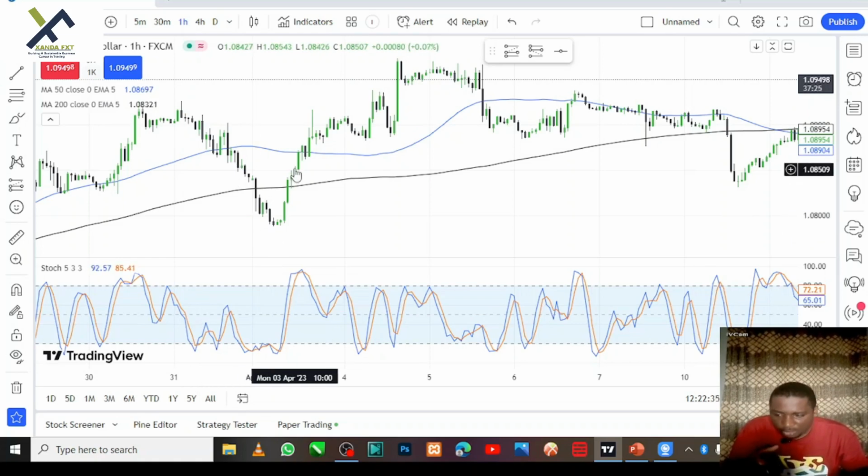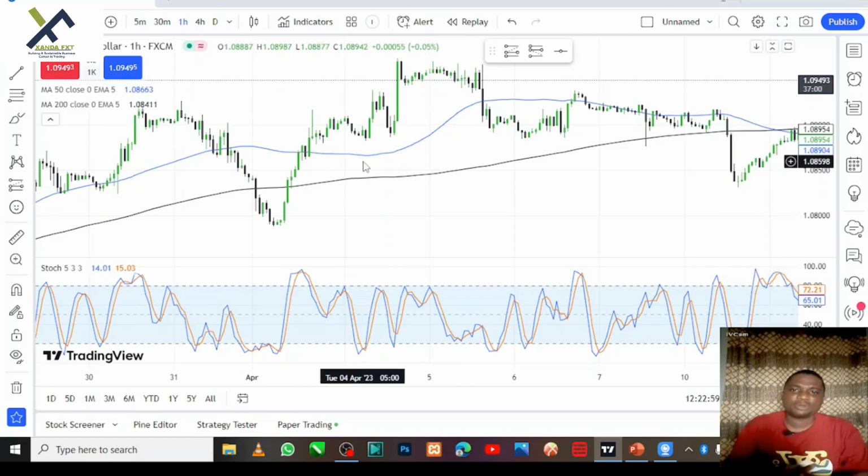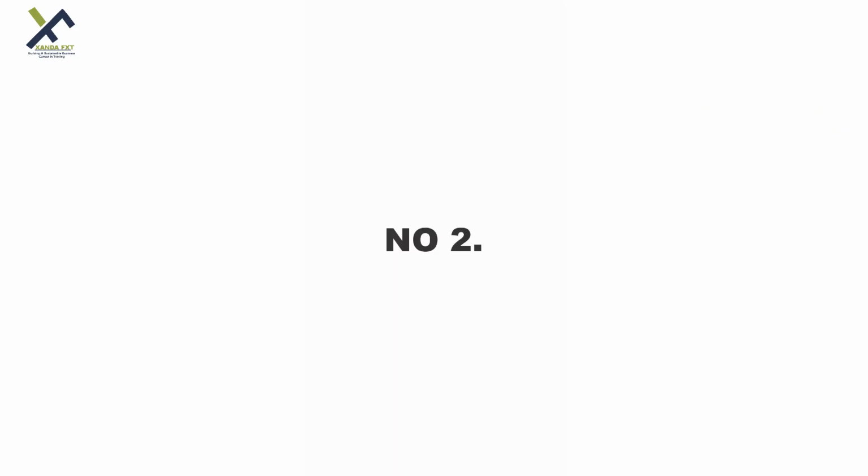Now let's go to the upward. You can see that this one was in an upward trend. Now it crossed here, one, two, above the moving average. Enter, you pick your trade. Another thing I want you to know, so once you see multiple candlestick pattern crossing the moving average, okay, it is telling you wait.